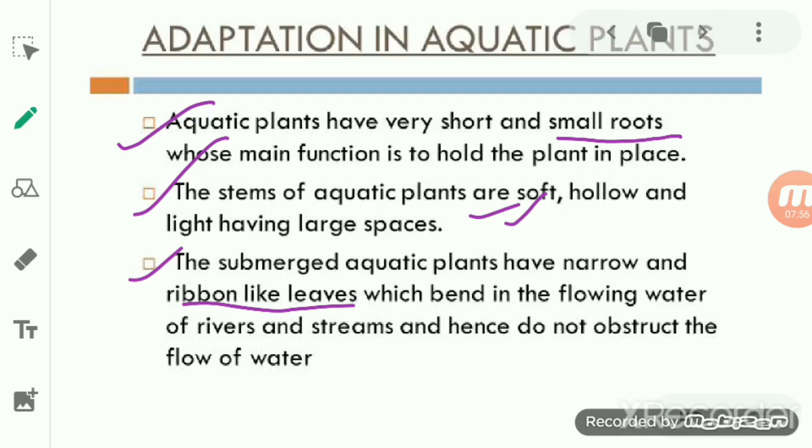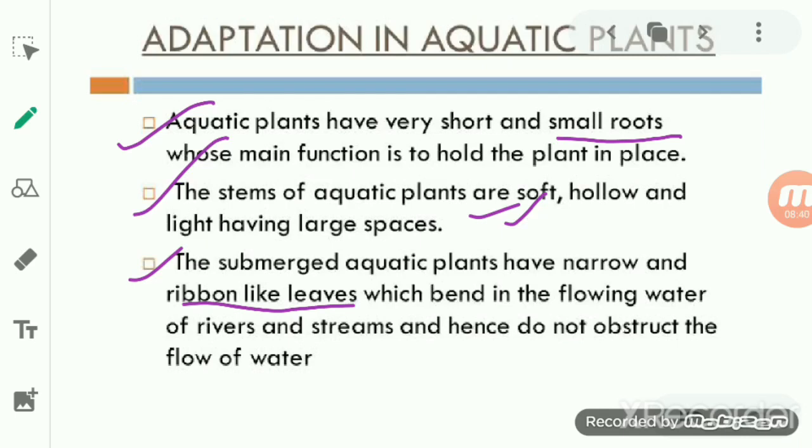Now we talk about the animals who live on the land, which we said belong to a terrestrial habitat, or show the terrestrial habitat. And there are some living organisms who live in the water, so they have the aquatic habitat. Now there are some animals which have adapted themselves so that they can live in water as well as on land. Now we will talk about the animals which live in the water and on land.